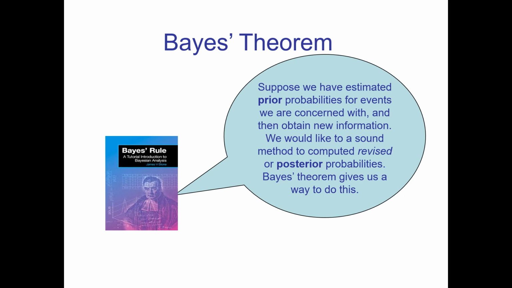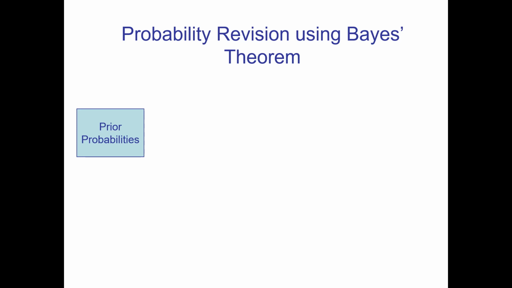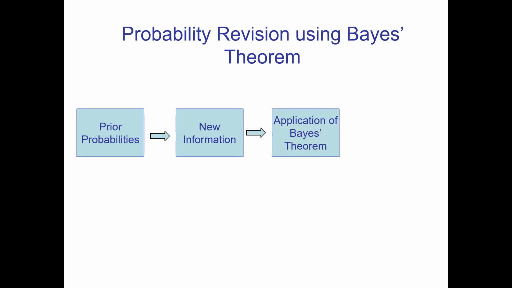So this theorem is called Bayes' theorem, and it starts, as I said, with the concept of prior probability. Then after having some new information, we revise our estimates of probability, and then we apply Bayes' theorem to derive fresh estimates of probability that we call the posterior probability. So this is a flow chart of a typical Bayes problem or an application of Bayes' theorem.